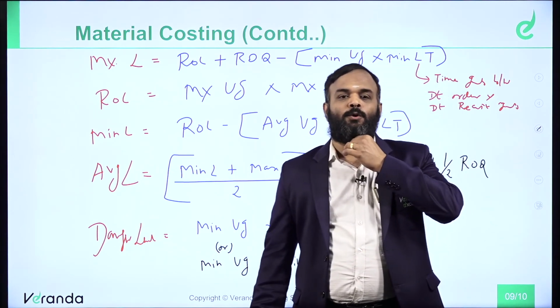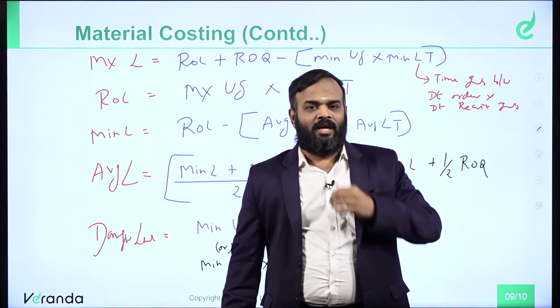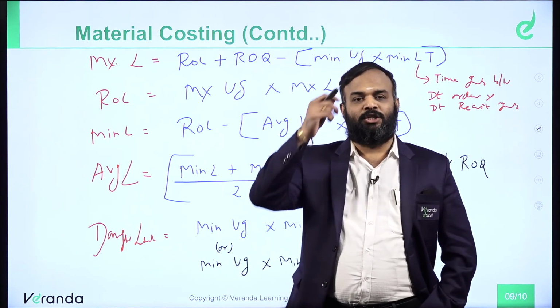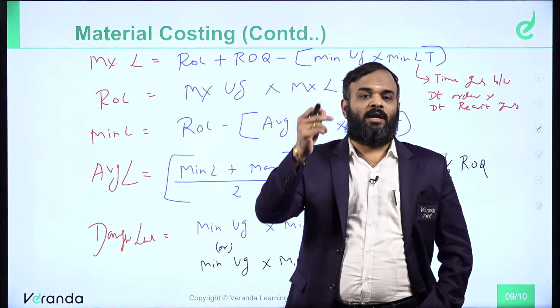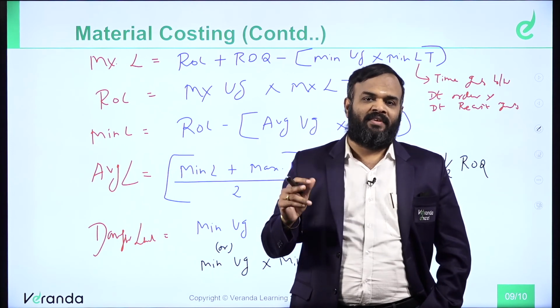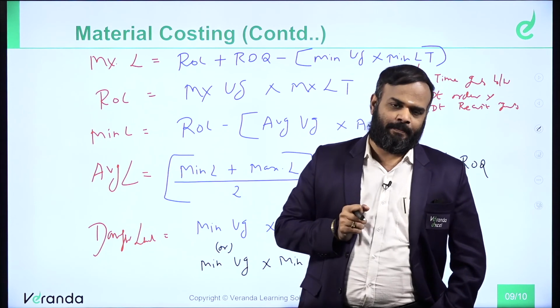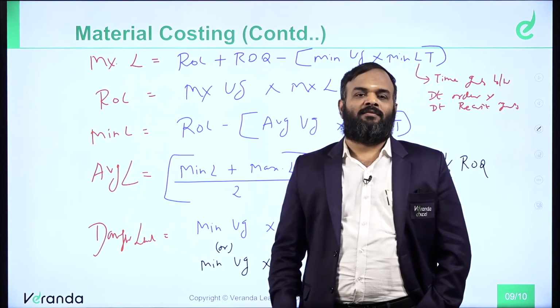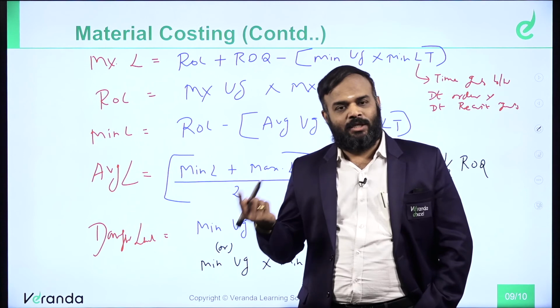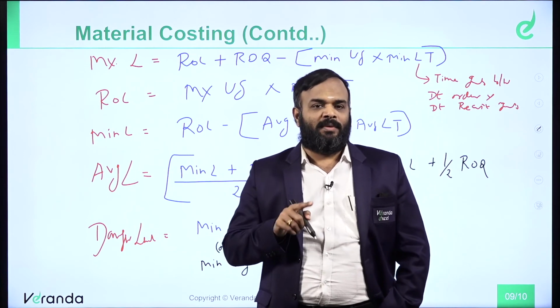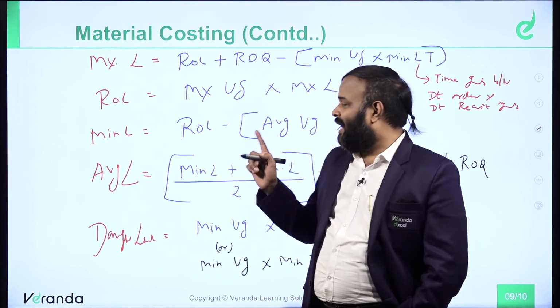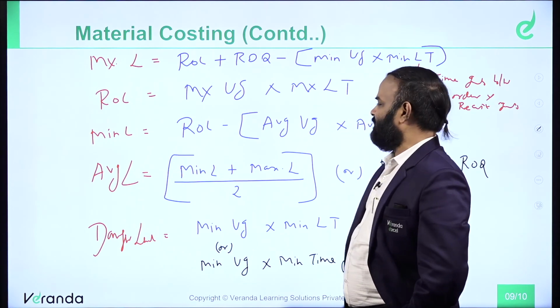Maximum level is equal to reorder level plus reordering quantity minus minimum usage into minimum lead time. Lead time represents what? It's a time gap between date of order and date of receipt of goods, called lead time. Formula for reorder level: maximum usage into maximum lead time. Formula for minimum level: reorder level minus average usage into average lead time.